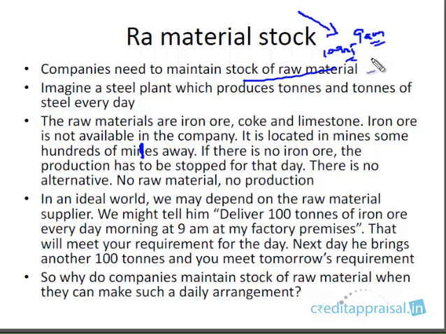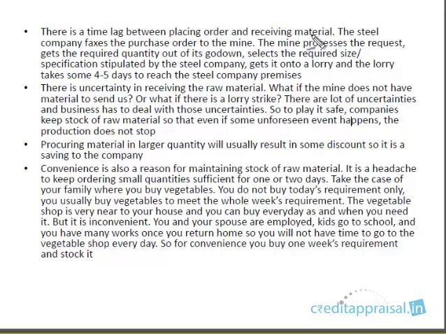Okay, so there are reasons why companies maintain stock of raw material. Let us see a few reasons why companies maintain stock of raw material. First of all, there's a time lag. There's a time lag between placing orders and receiving material. Right? See, the steel company, there's a process for ordering. It faxes the purchase order to the mine. Then the mining company will process the request, and then it gets the quantity out of it. Maybe it goes for some specification selection and all this stuff, and finally dumps into the lorry, and the lorry will take some time to reach the company. So there's a process involved. There's a time lag between placing order and receiving material.